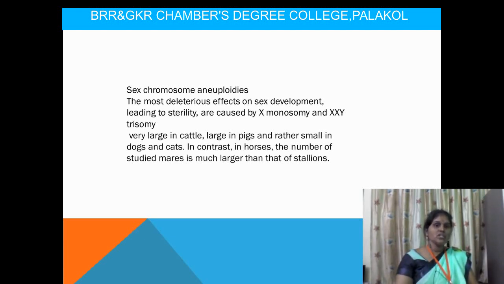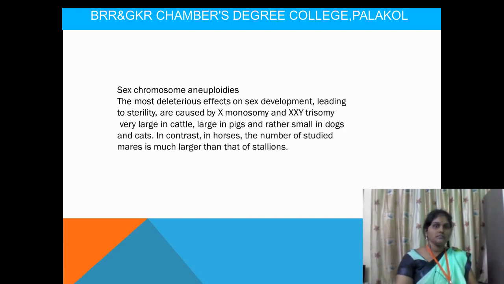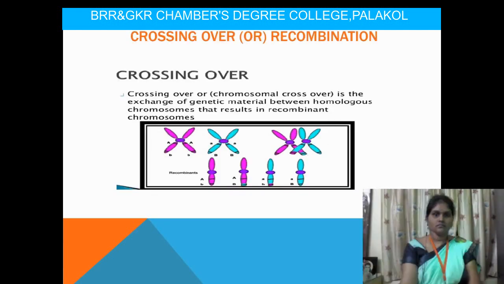Very large in cattle, large in pigs, and rather small in dogs and cats. Also in contrast with horses, the number of studied males is much larger than that of stallions. Sex chromosome aneuploidies have the most deleterious effect on sex development.